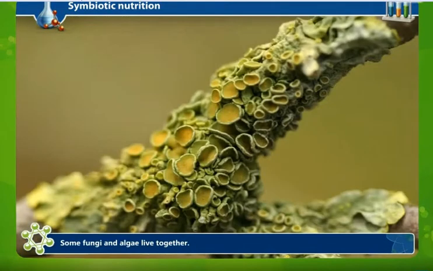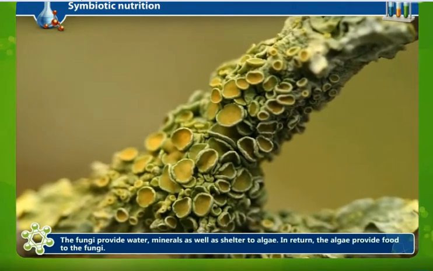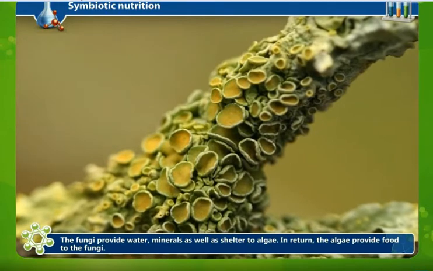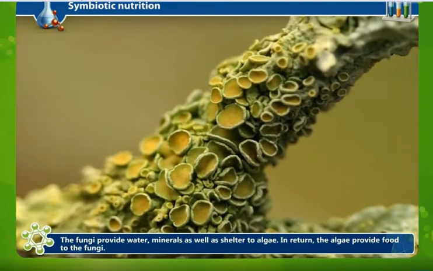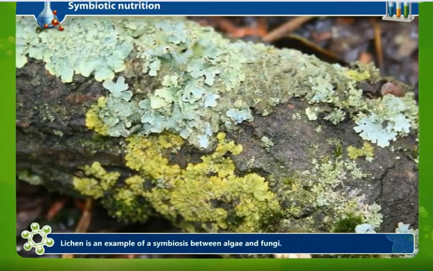You can see some fungi and algae live together. The fungi provides water, minerals as well as shelter to algae. In return, the algae provides the food. Now why does the algae provide the food? Algae are a type of autotrophic organisms. Due to the presence of chlorophyll, they can prepare their own food, and hence they supply food.